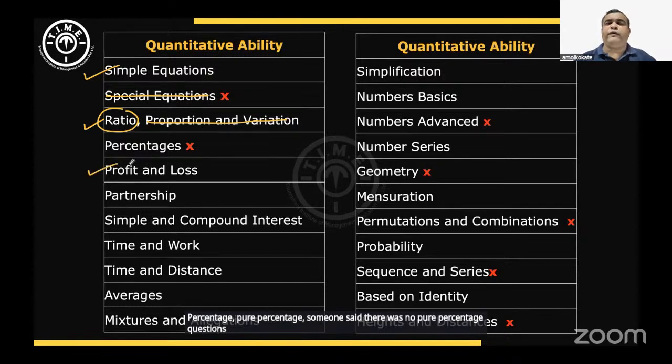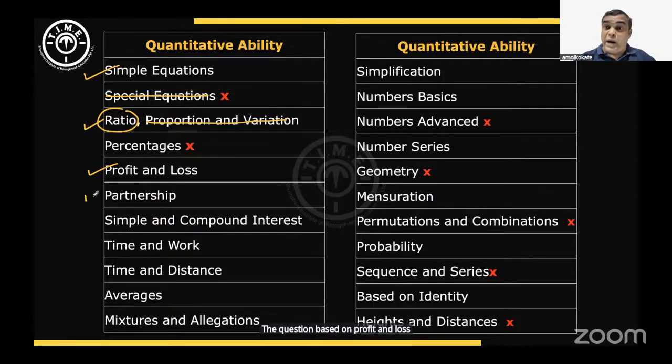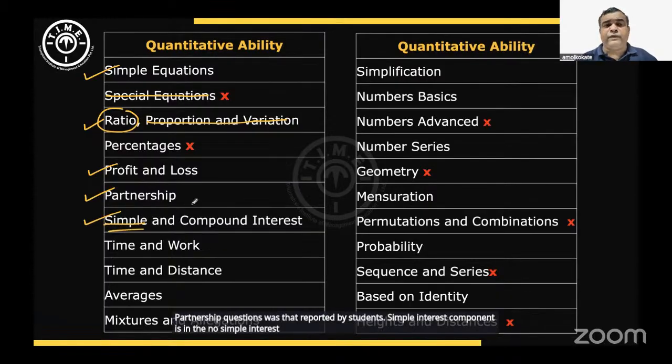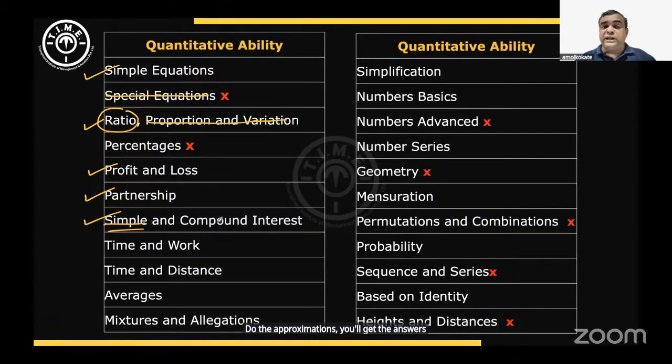Profit and loss and partnership questions were reported. A couple of compound interest questions were reported, but the numbers were so easy that you don't need actual calculations; approximations will get you the answers faster.